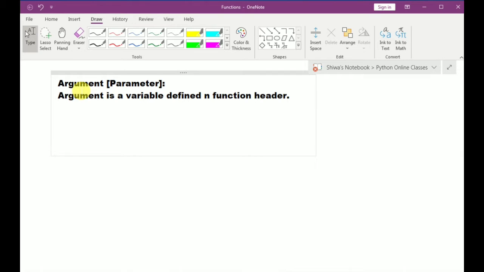See, for example, here I am writing a function to add two numbers. To define the function, I am using the keyword def. add is the function name, and I am taking two arguments here. The first argument is x, the second argument is y. Then I am writing a colon. This is called the function header.